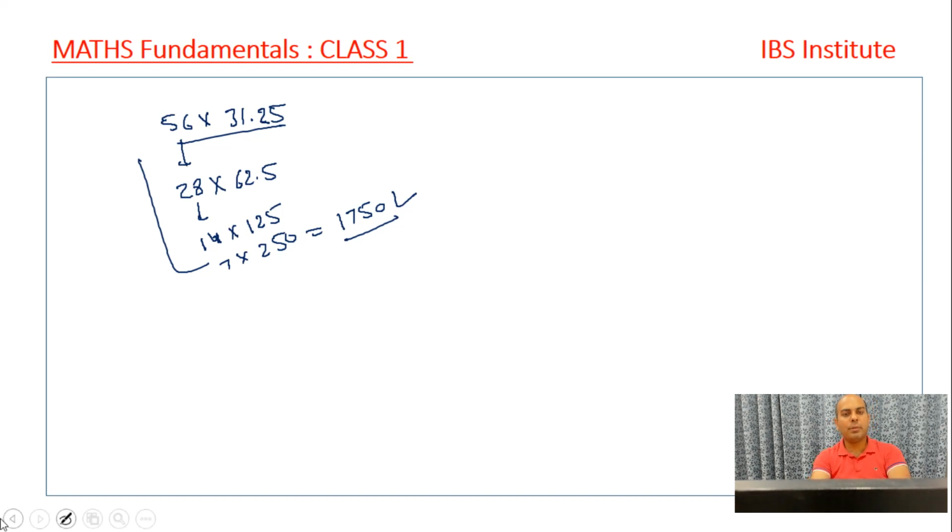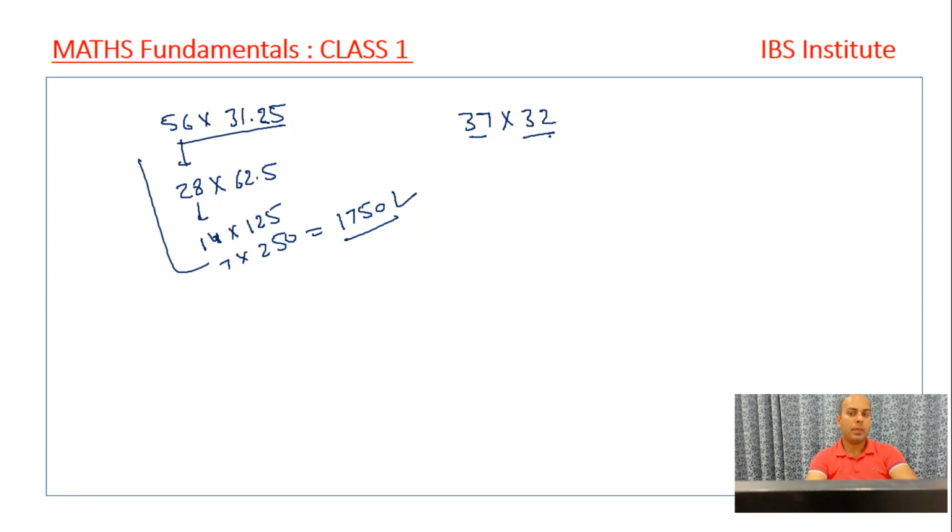Now, one thing might be going through your mind, right? This concept is particularly helpful when we have one number ending with 5, right? And the other number should be even, right? So this is not the case. Actually, we can generalize this concept to the other multiplications as well. Say I have one multiplication, say 37 into, say, I take it to be 32. Say 37 into 32, I have to multiply. Now, I don't know the table of 37, I don't know the table of 32, right? But here, as I told you, what matters is the understanding of the digits.